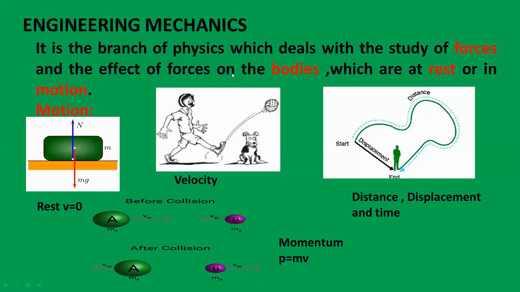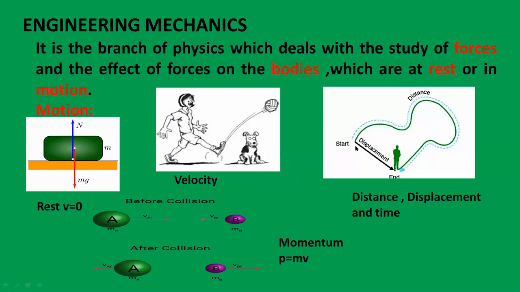It is the motion. In the motion, we will try to find out the velocities, then distance, displacement, time, acceleration. These are some motion parameters which are related when we apply some force on an object. In the second example, you can see a person kicks the football and it gets some velocity. It will cover some distance with that velocity. This calculation is a part of engineering mechanics.